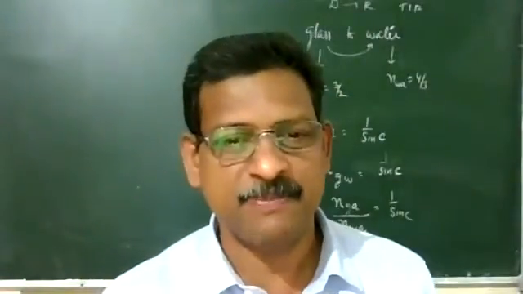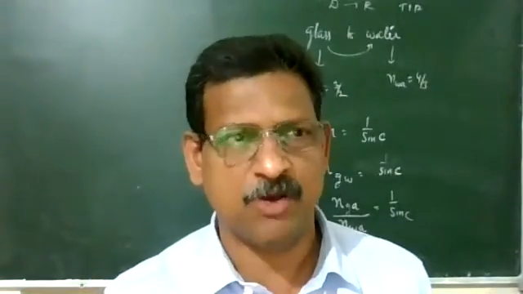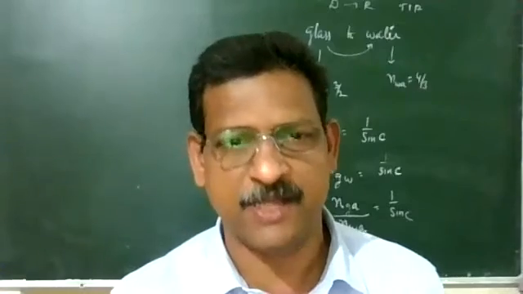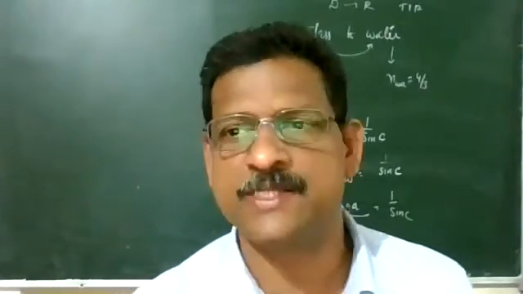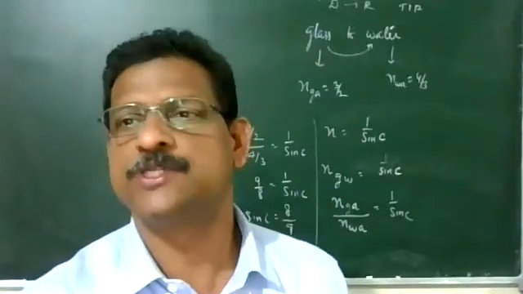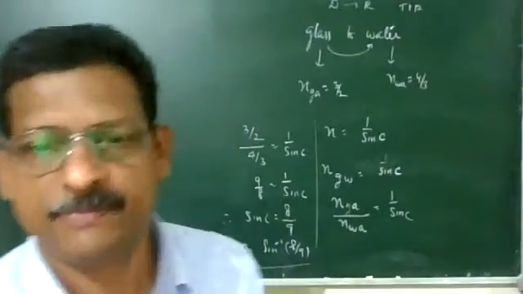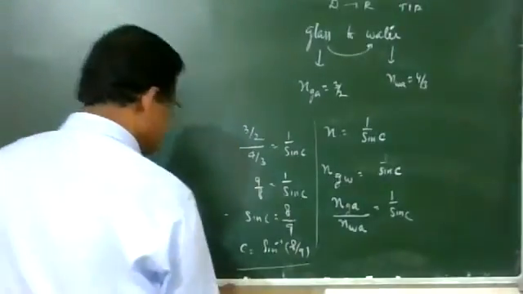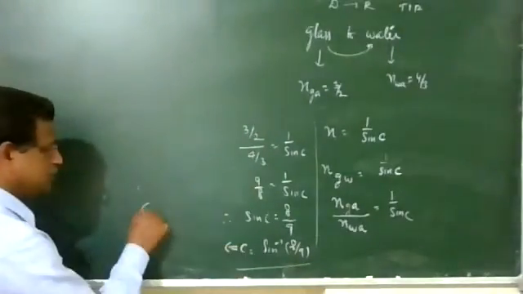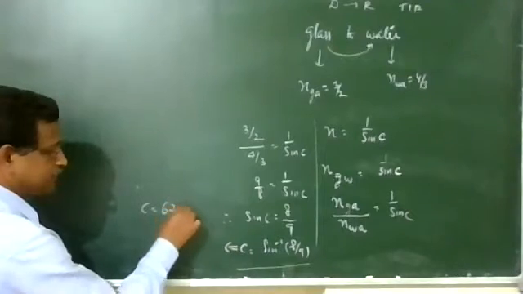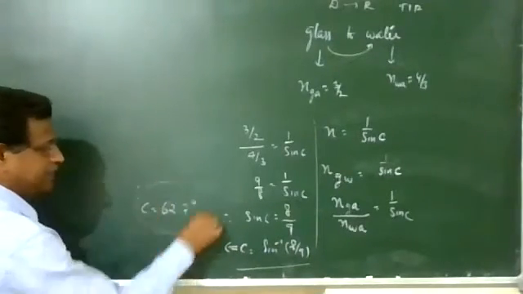The value of sin inverse 8 by 9, you can see from the log tables, otherwise you have to remember the value. It is 62.7 degree. So the value of c is equal to 62.7 degree.